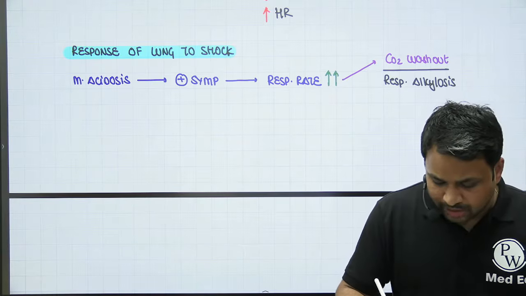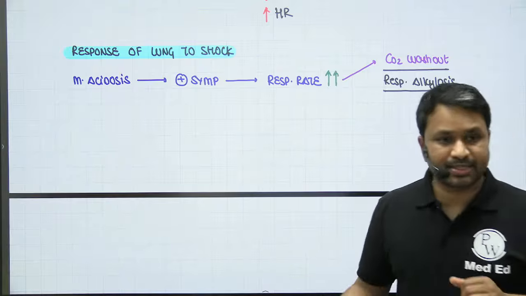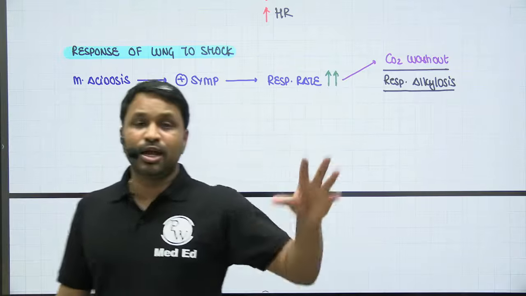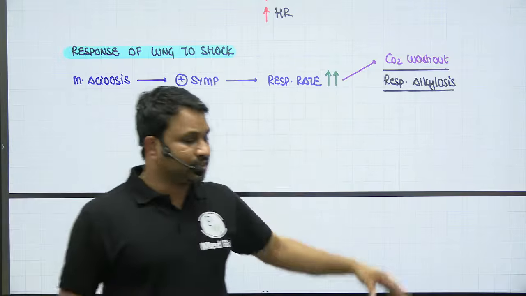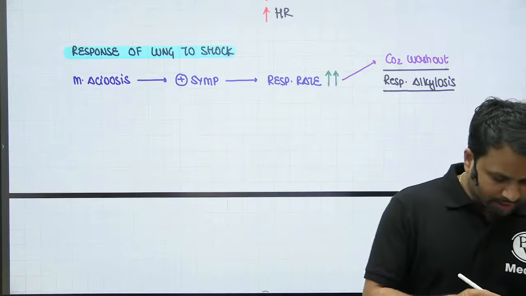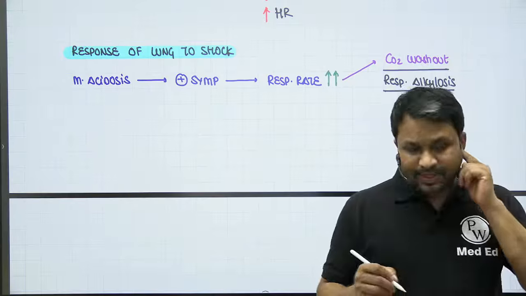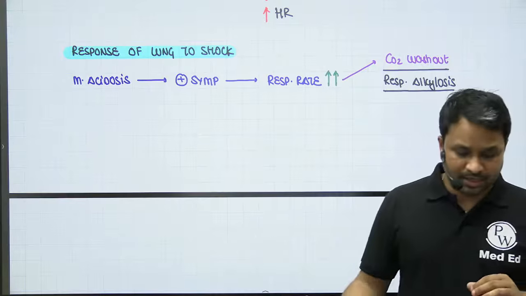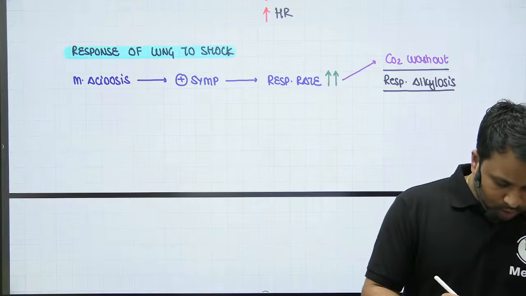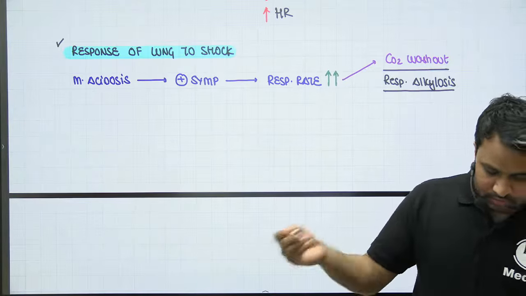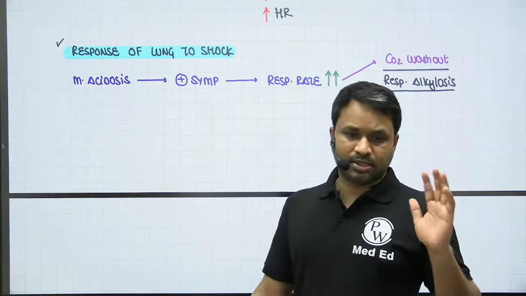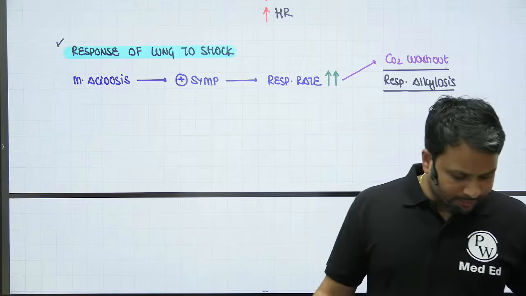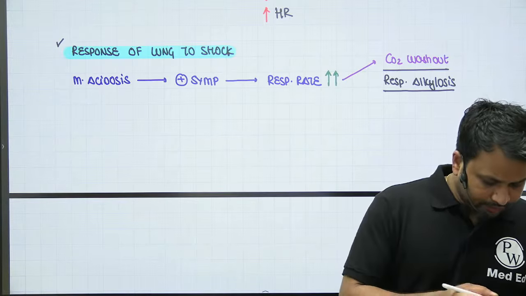This is more like a compensation to the metabolic acidosis. Because to compensate that metabolic acidosis, there will be presence of respiratory alkalosis. So respiratory alkalosis is the compensatory mechanism that has been brought about by your lungs. Okay? Correct. Absolutely correct.